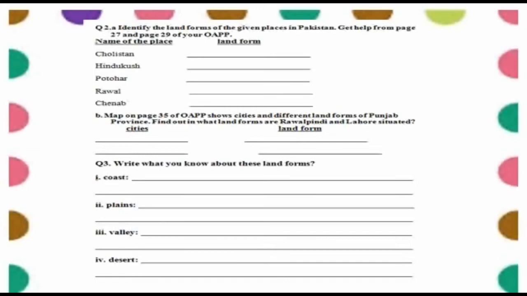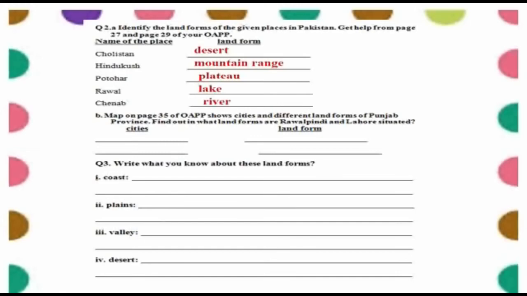So what is a Cholistan? Yes, it is a desert. Number 2, Hindu Kush. So what is Hindu Kush? It is a mountain range. Next is Potohar. So what is Potohar? It is a plateau. The next one is Rawal. So Rawal is a lake. The last one is Chenab. So what is Chenab? Chenab is a river.